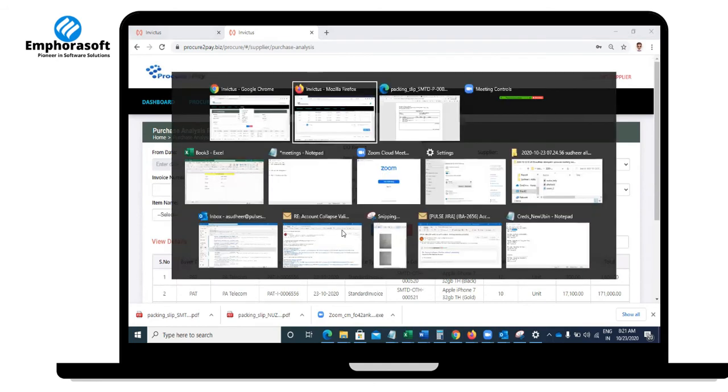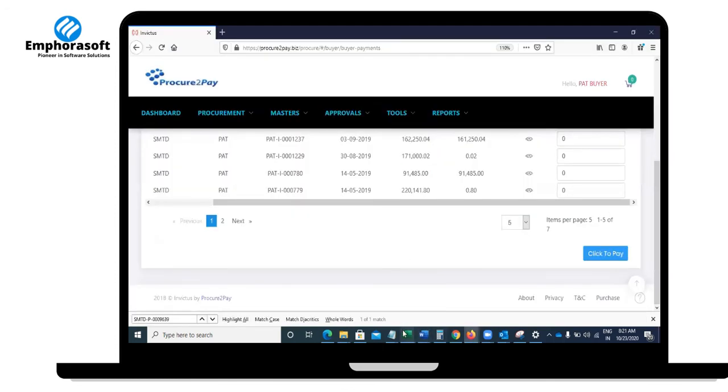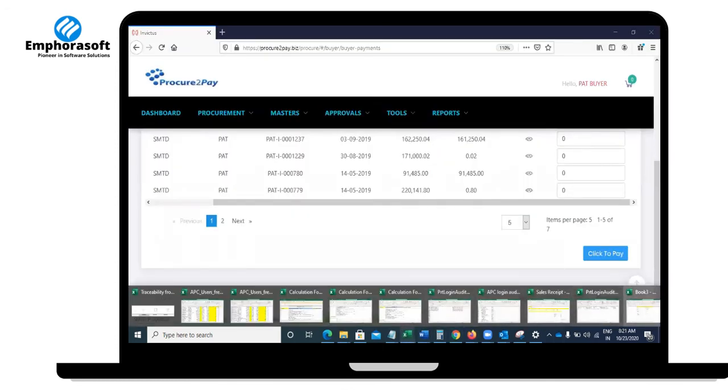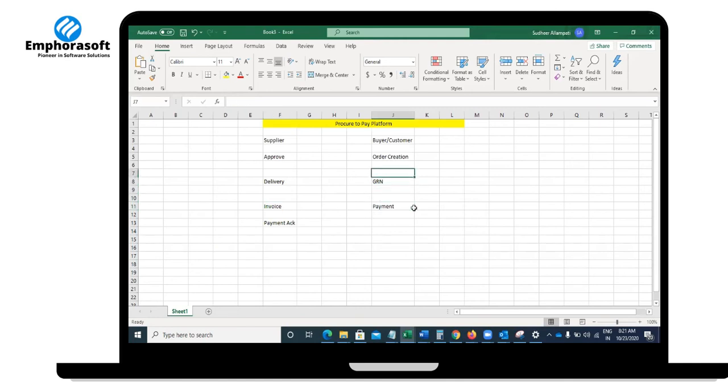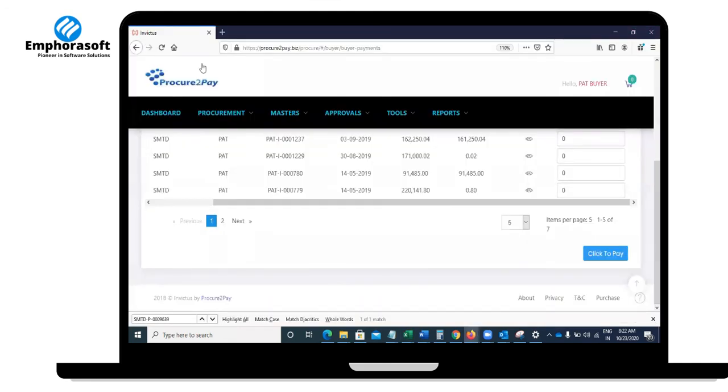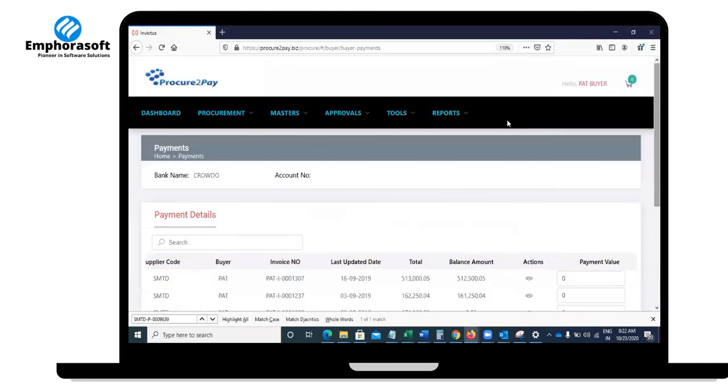Now if I go back to my previous Excel from where we started, if you see here, at this point we started our journey. We created an order in Procure to Pay. From there, everything is okay. Nowhere did we enter anything again. That's how, with a simple one-time order entry, both the supplier and buyer can work together and close all the transactions.